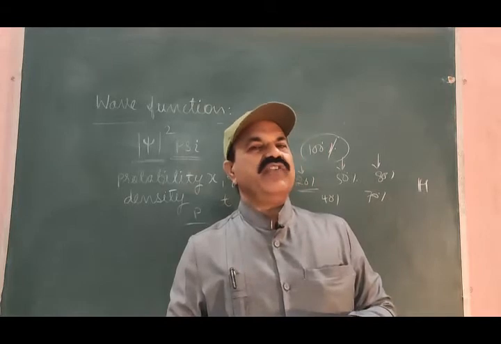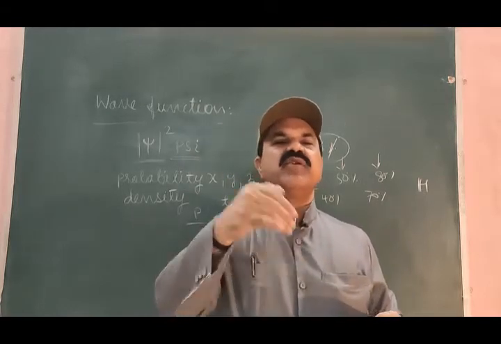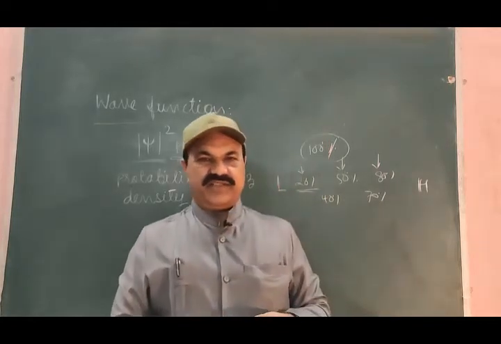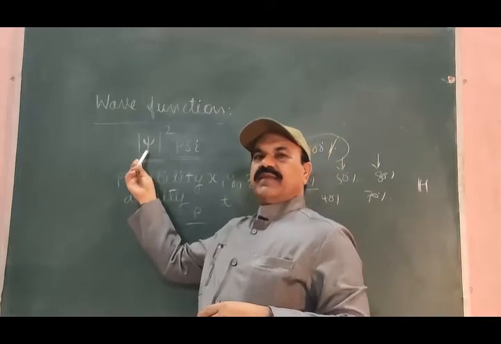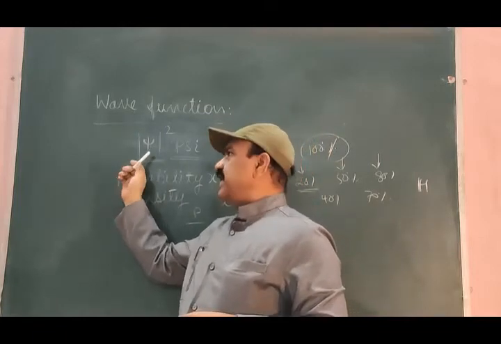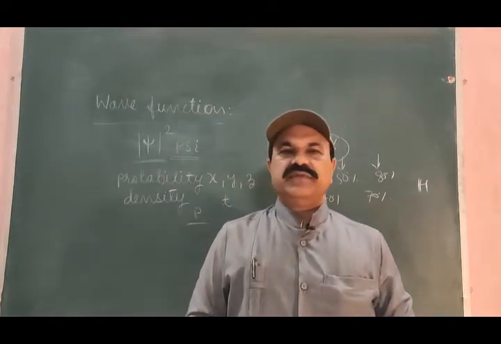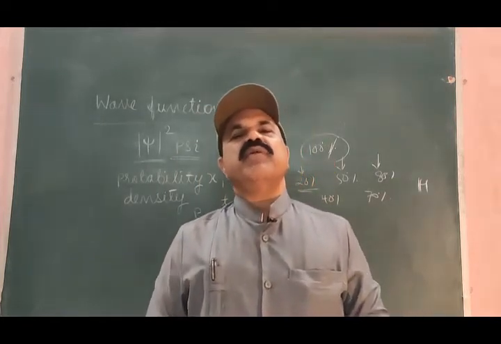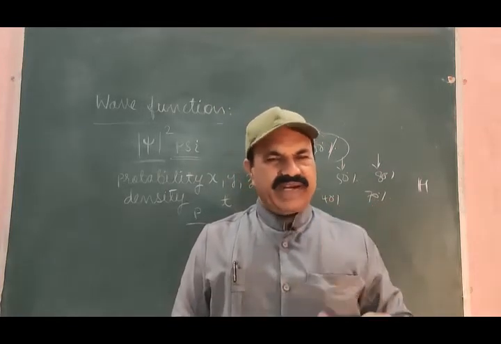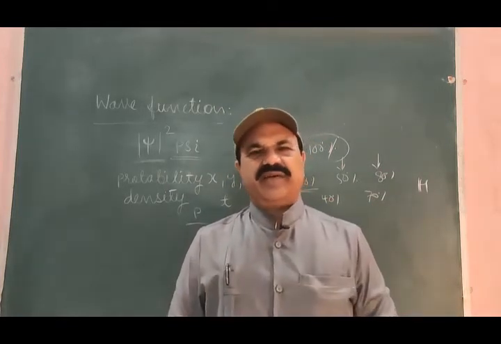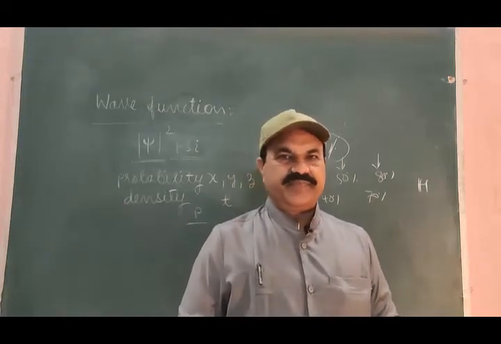If I am asked to find the probability of location of the maximum number of these fundamental particles, what do you have to do? Again you have to go for this. And the average value of this will give you the probability of location of the maximum number of moving charges, moving particles, moving electrons, etc. with the help of the probability density.